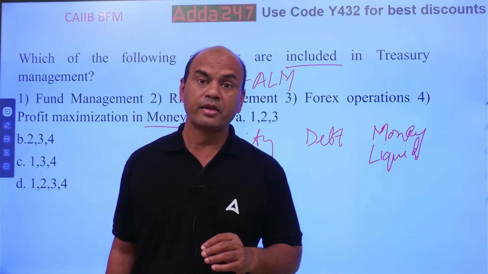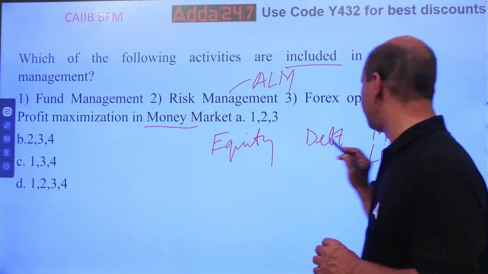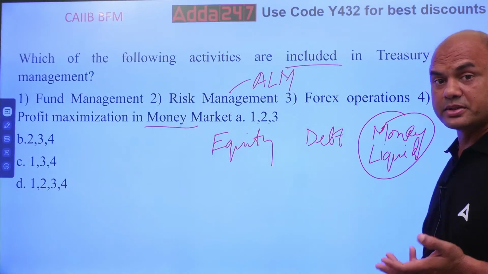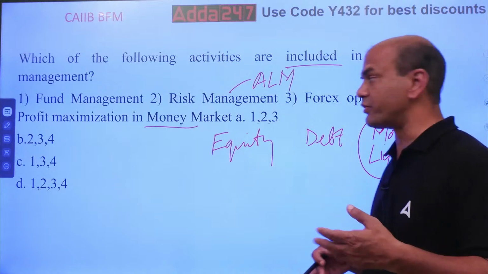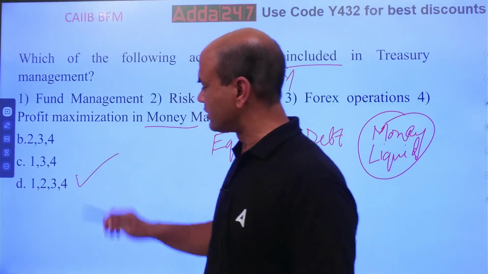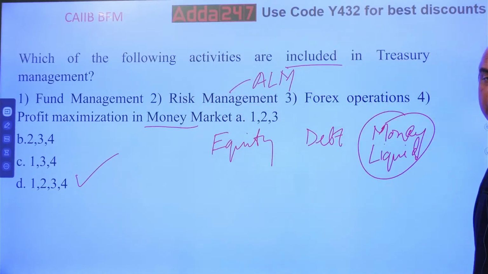Okay. So, profit maximization in money market. Even when I invest over here, I must apply my brain as a treasury person so that I get a maximum profit. So, which is the answer over here? All of the above. Okay. All of the above is the answer. Got it? Next one.